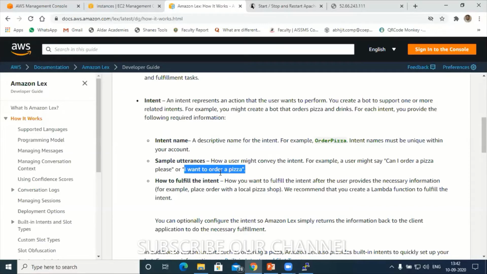Similarly, the customer says, I want to order a pizza. Next, the bot will ask, what type of pizza do you want? I'll have the whole list. Let's say a customer says, I want XYZ pizza. The bot will check whether that pizza is available in our menu or not. If it is available, then the bot will ask, shall I order the pizza? If the client says yes, then the query should go to the database. All that sequence of conversation takes place, and those are called the utterances here.